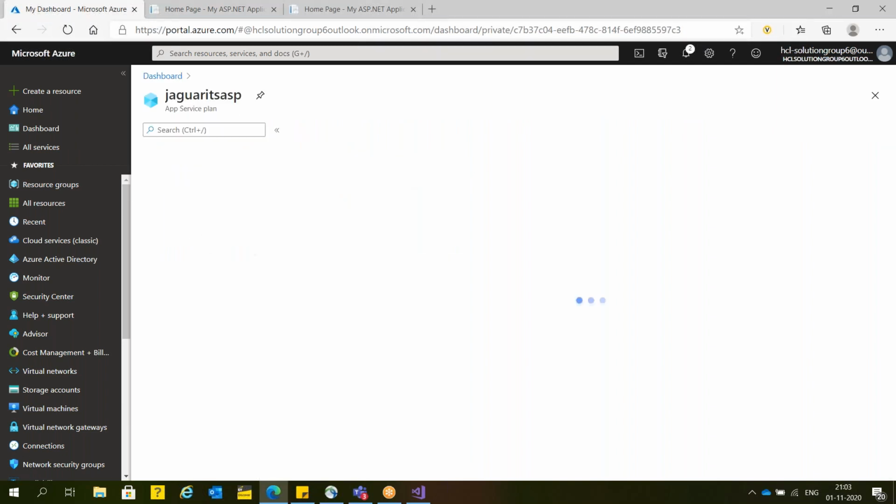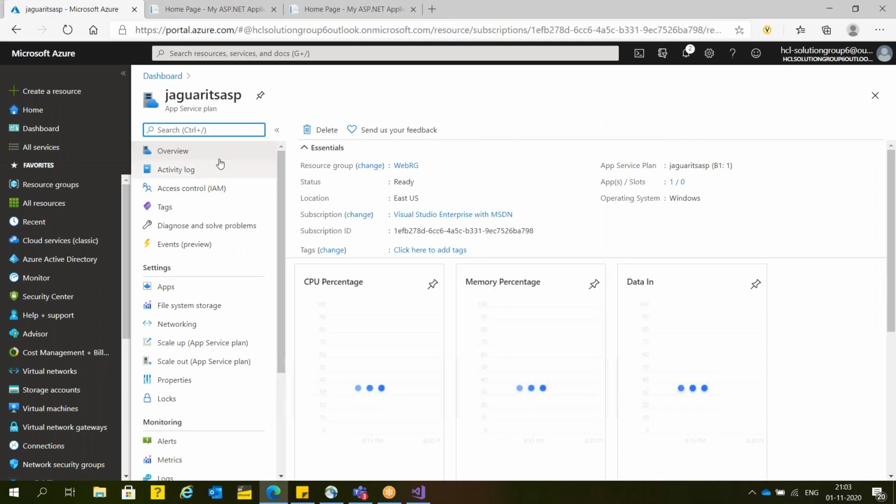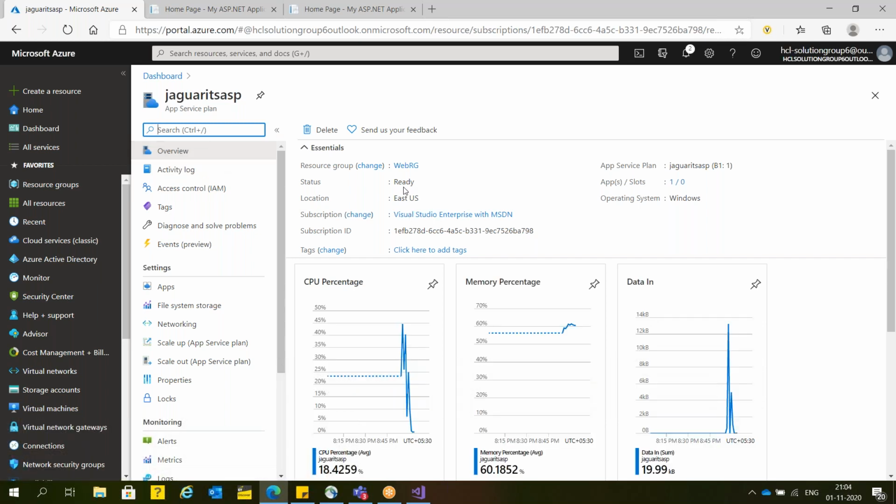Now again, I'm returning back to the app service plan. Now the status is ready, it's operational. Location is one more question. What's the difference between location and data center? This question goes to Santosh. Santosh, what's the difference between location and data center? Taksir, any difference between location and data center?